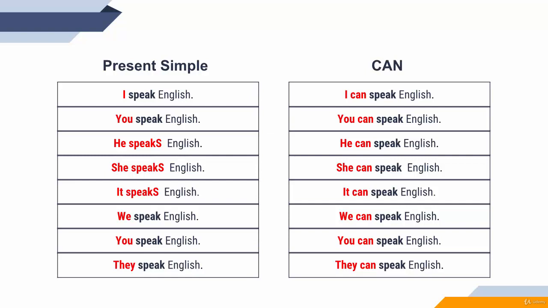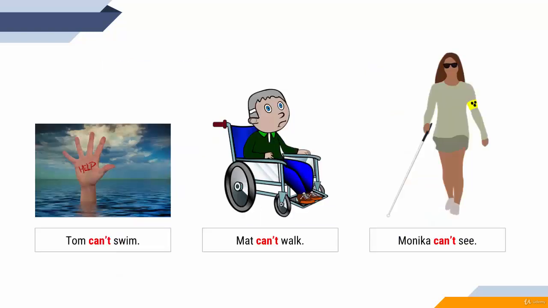You can't say she can speaks. No, you have a modal verb. After modal verb, the only thing you need is infinitive. Remember, infinitive. So, I can speak, you can speak, he, she can speak, it can speak, we, you, they can speak. That's it. It's pretty easy, in fact. You just need the modal verb and the basic form of the verb, the infinitive.